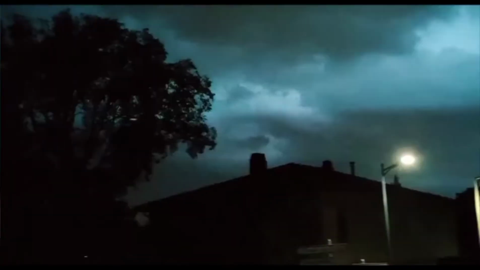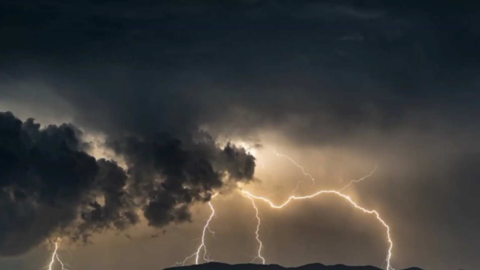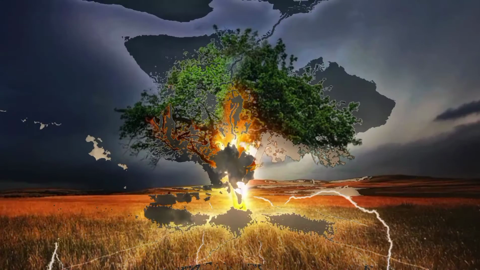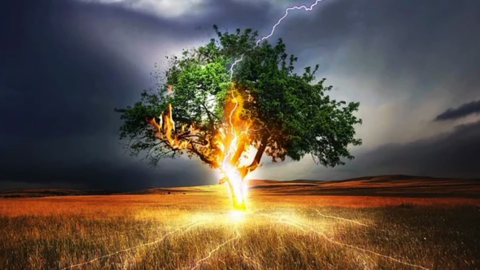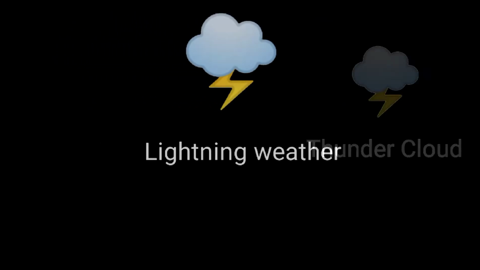Okay children, now I will show the symbol for lightning. Billions of volts of electric spark coming from the clouds is the symbol for lightning. So a cloud symbol with a yellow electric spark is the symbol of lightning weather. It is also called a thunder cloud.